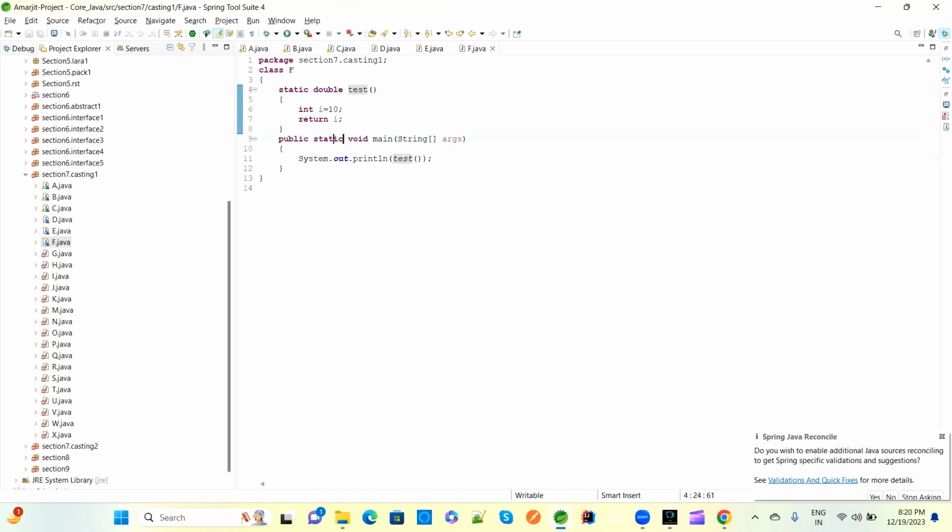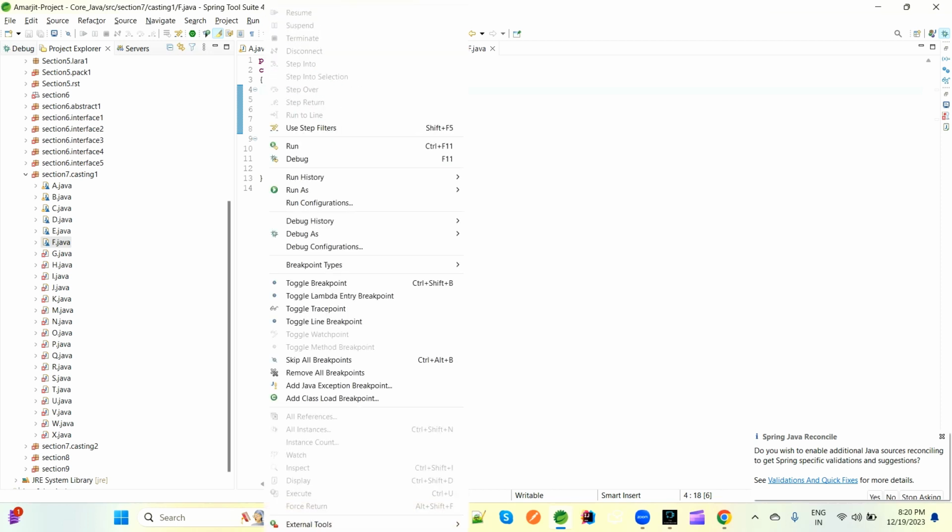Now the compiler will go for the main method first. In the main method we have a SOP, inside which we are calling the test method. The test method has no parameters, so this test method will be called, and in this test method we have an integer I. Now we return I. So return I is integer type, and the return type we have declared is static double. That is fine, because return I will be assigned to the double internally. Why? Because it goes from lower to higher. So no issues for that.